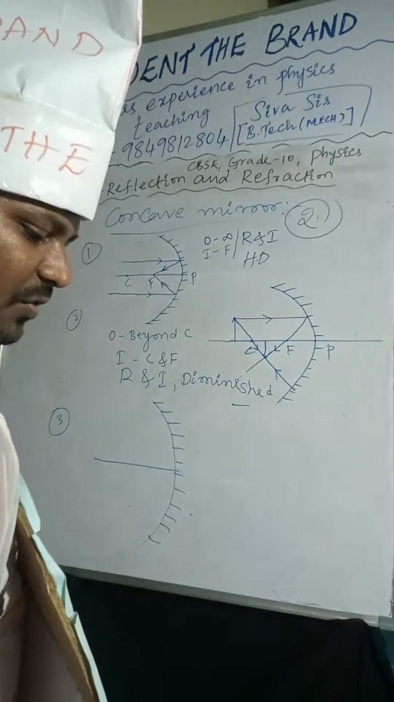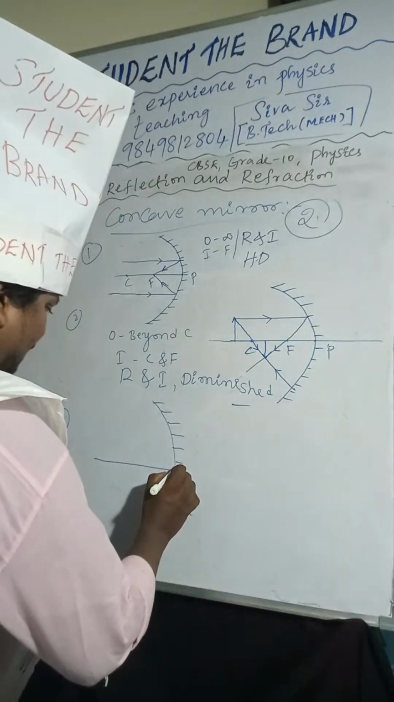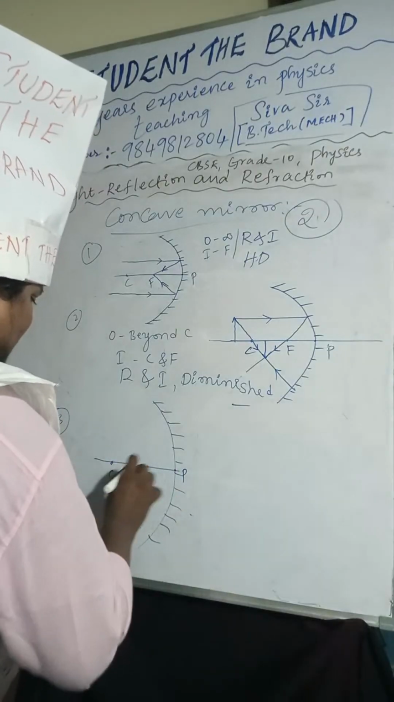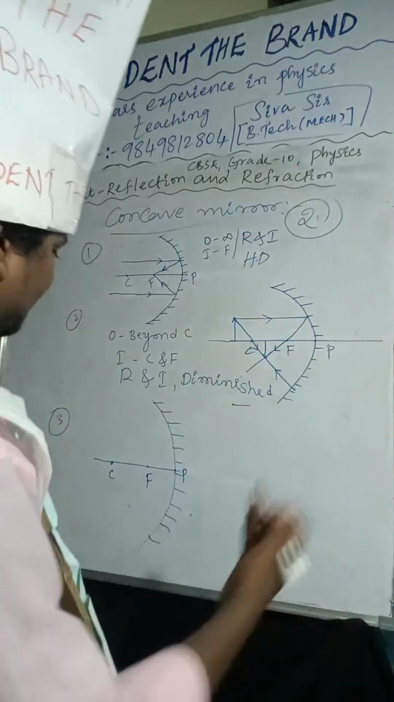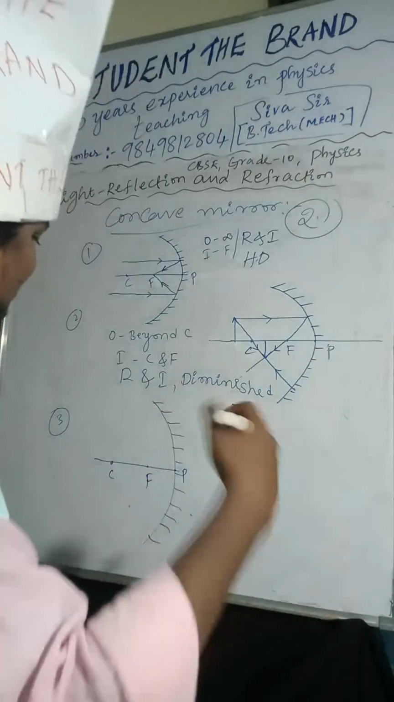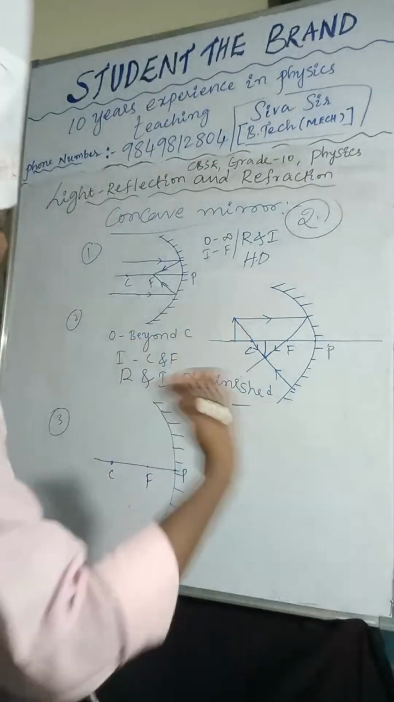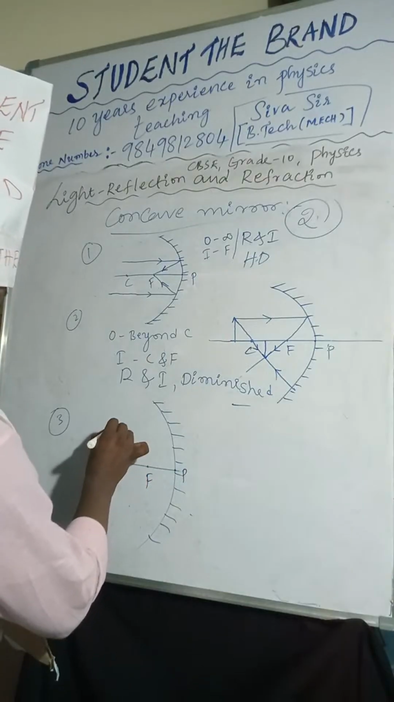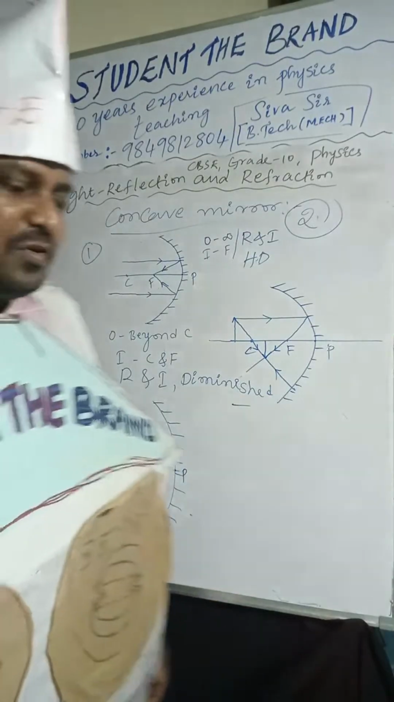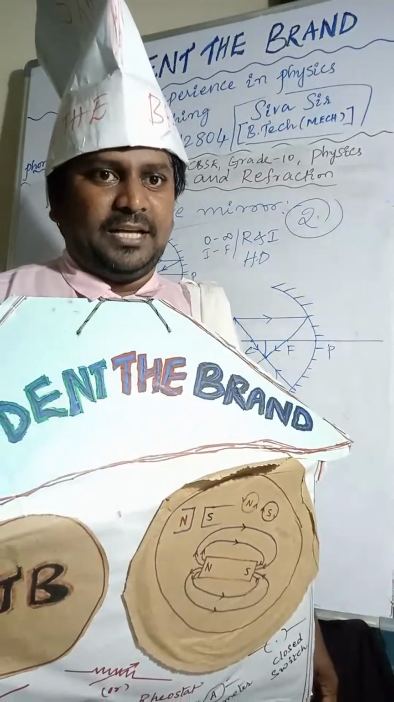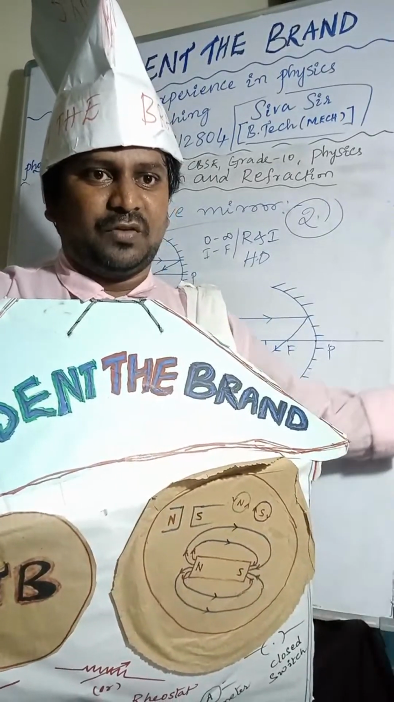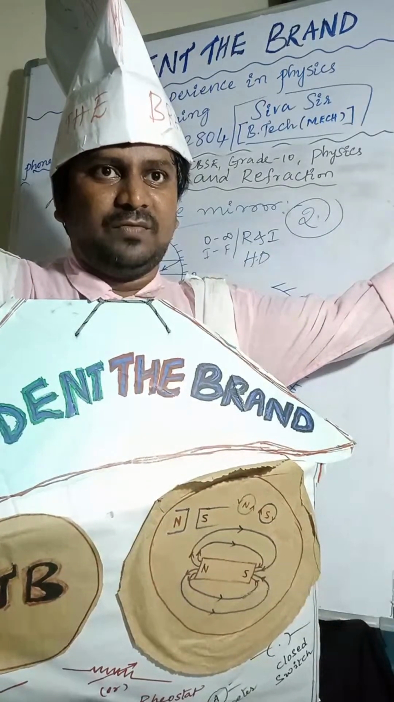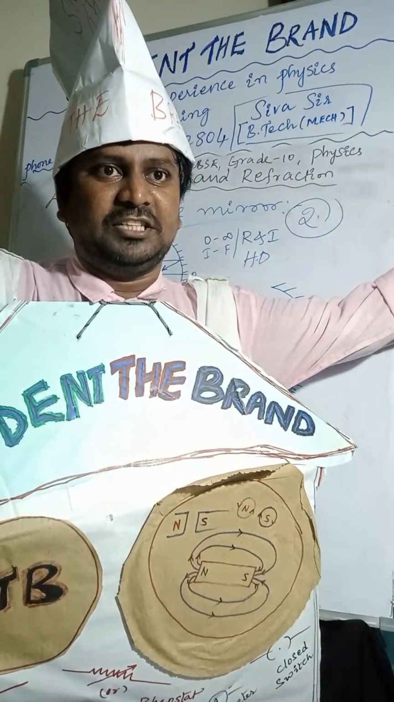I am taking the object. This is the pole, focus, center of curvature. Object is placed at C. Where will the image form? Image will form at center of curvature itself.